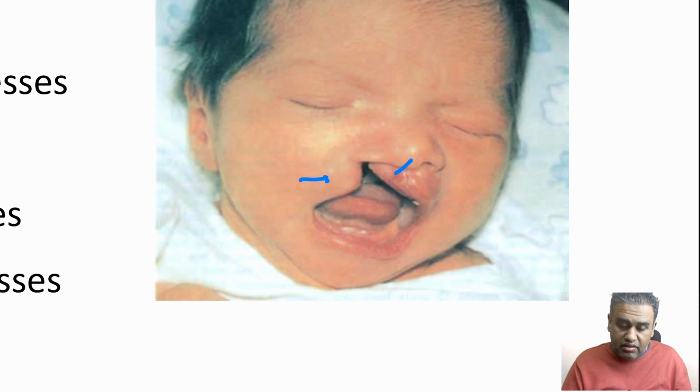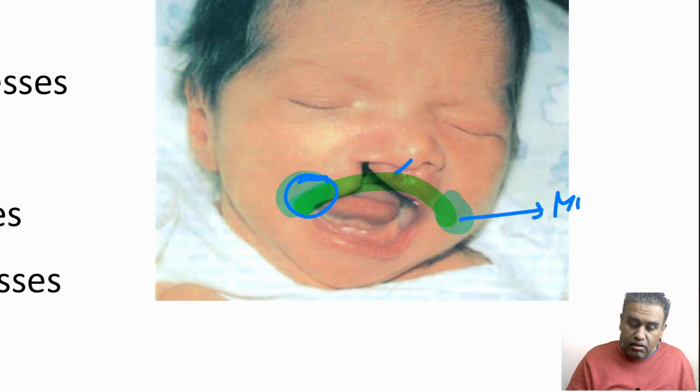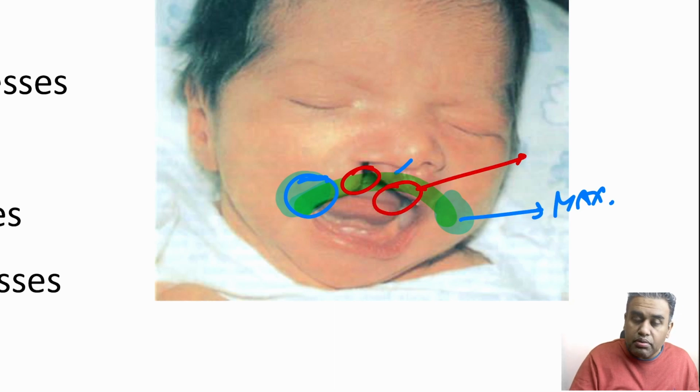If you look over here at the face, let me give some findings. If you talk about the development of the upper lip only, do remember that the lateral part of the upper lip is mainly coming from the maxillary process. While the medial part of the upper lip is coming from the medial nasal process.